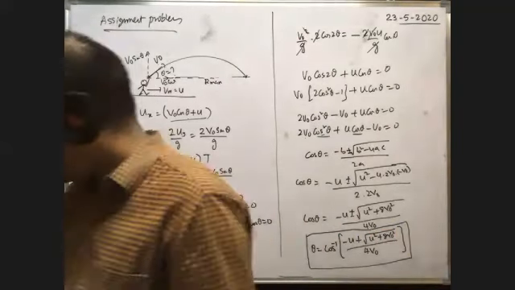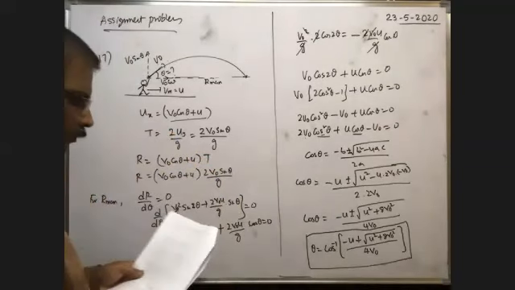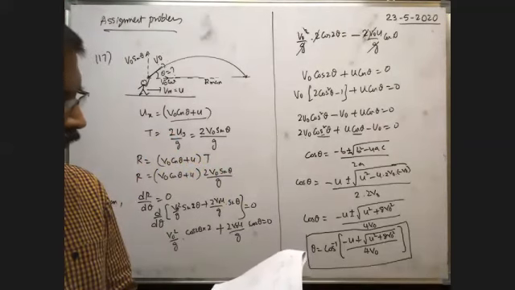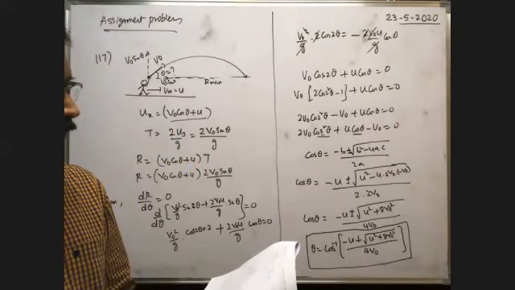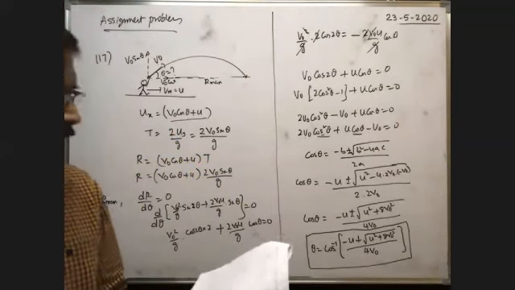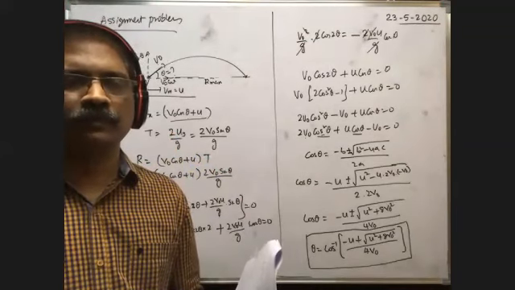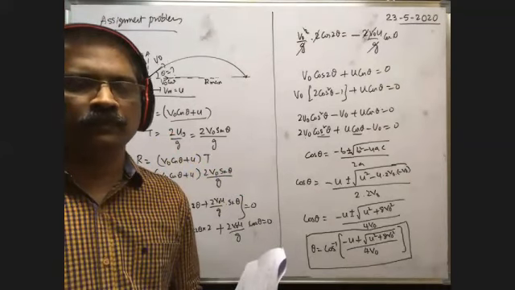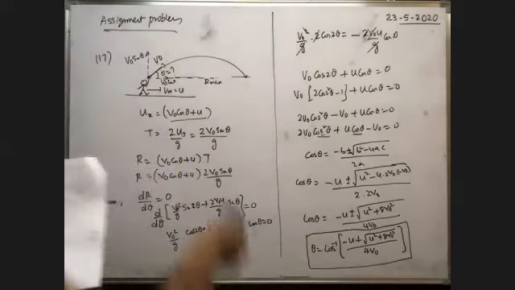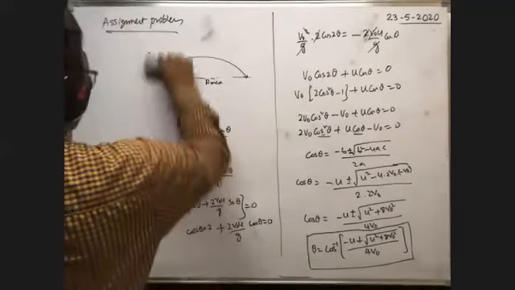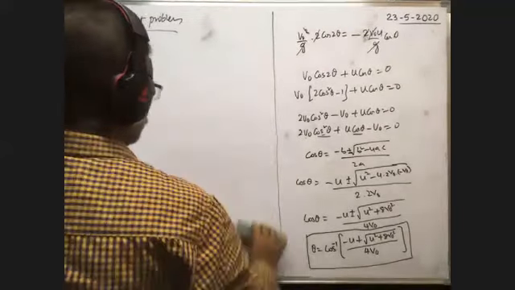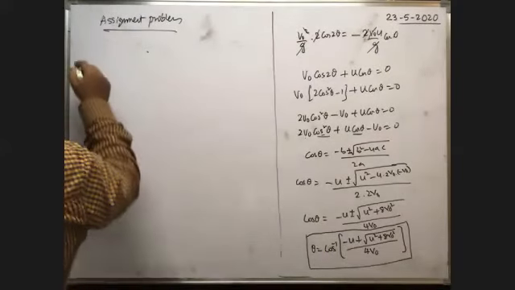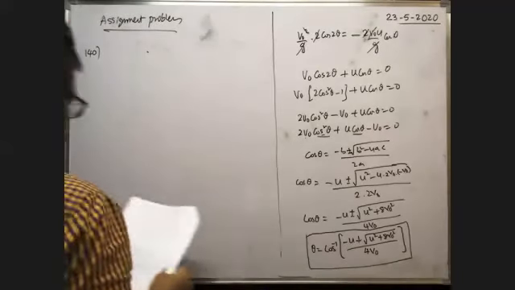Okay, next. Next, 140. Very, very important.